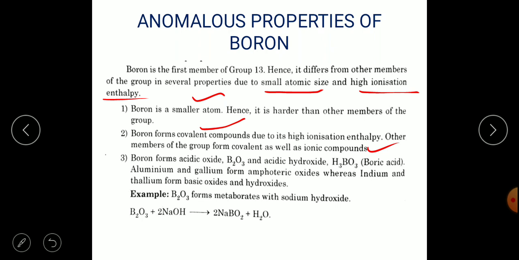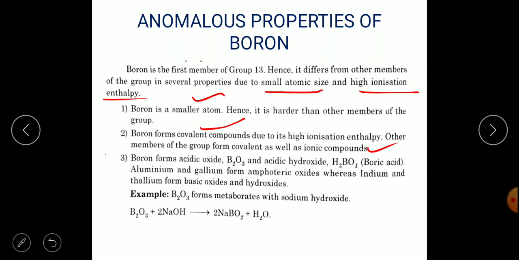Boron forms an acidic oxide, as you have already seen: boron trioxide, and an acidic hydroxide, that is boric acid. Aluminium and gallium form amphoteric oxides, that is they can behave both as acidic and basic in nature, whereas indium and thallium form only basic oxides as well as hydroxides.